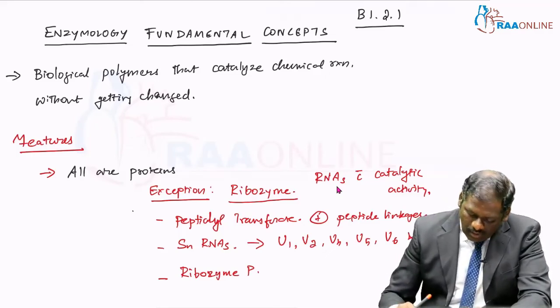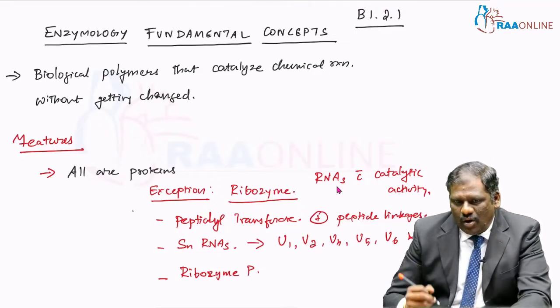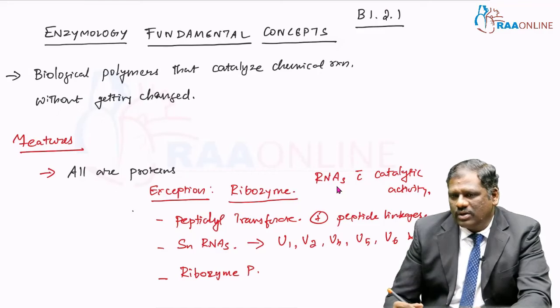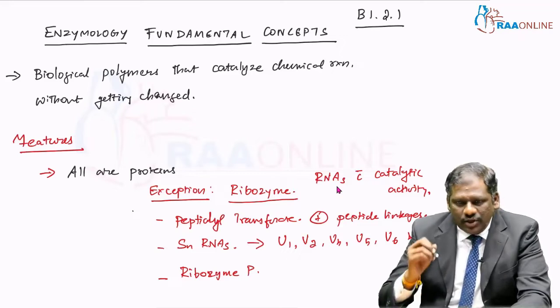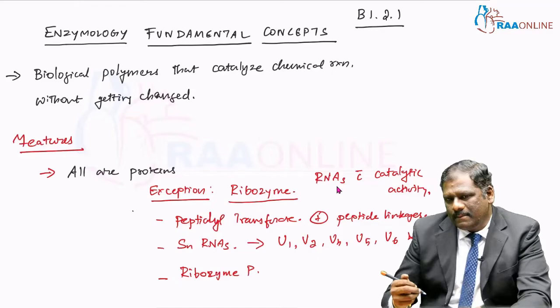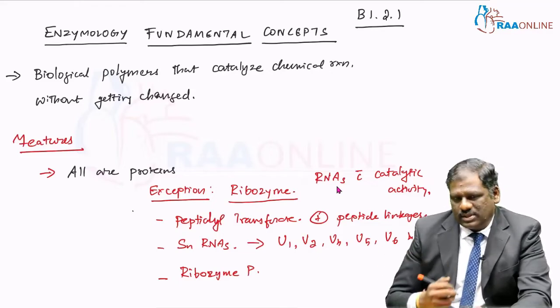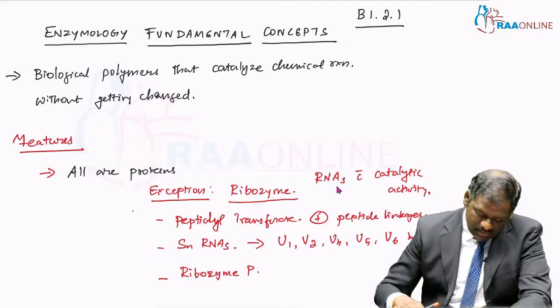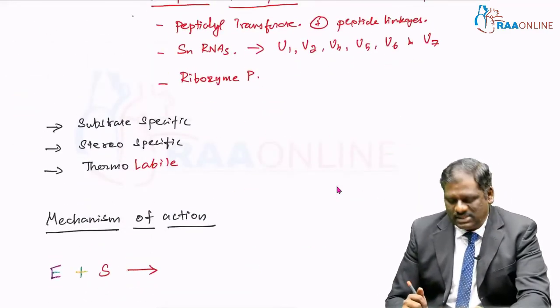Okay. So, all the examples are peptide transferase and small nuclear RNAs. Small nuclear RNAs can be of 6 types from U1 to U7. You won't have U3 in this, and we have another one called ribozyme P. So, these are all the examples of ribozymes. These are not proteins.